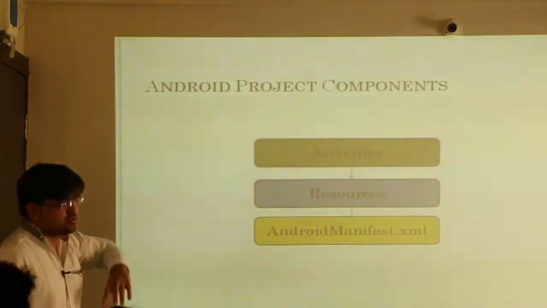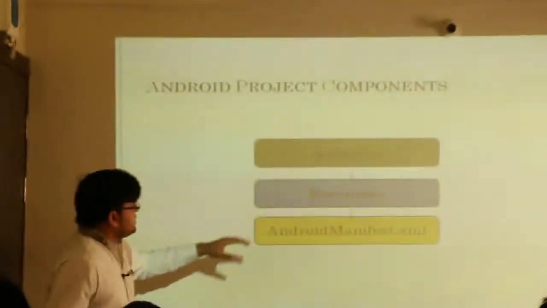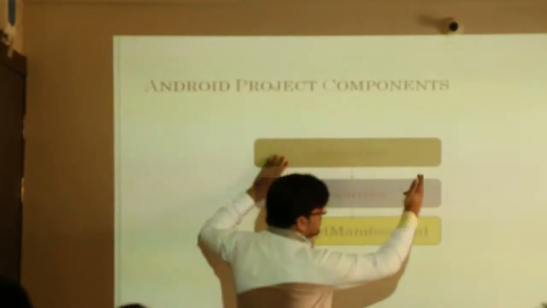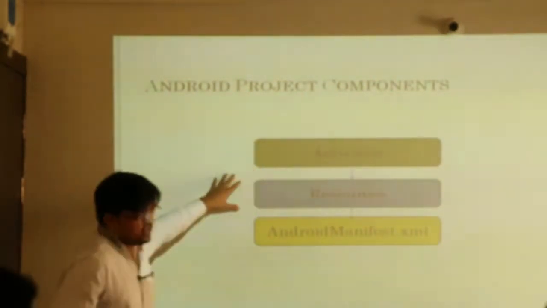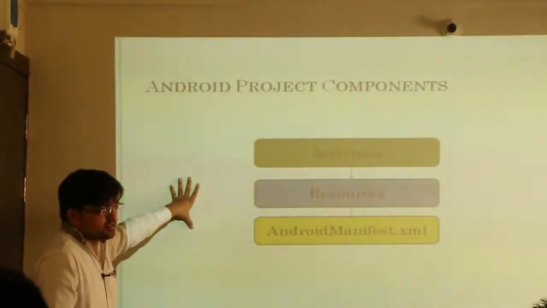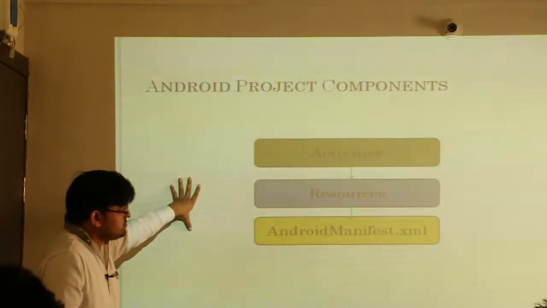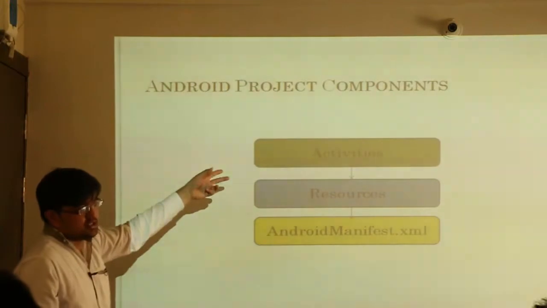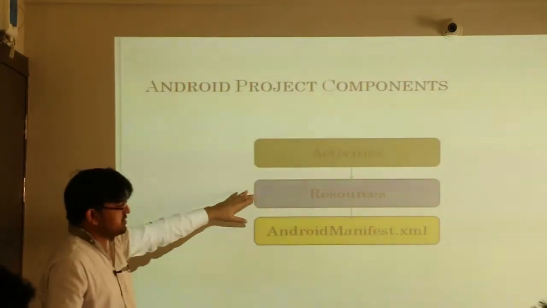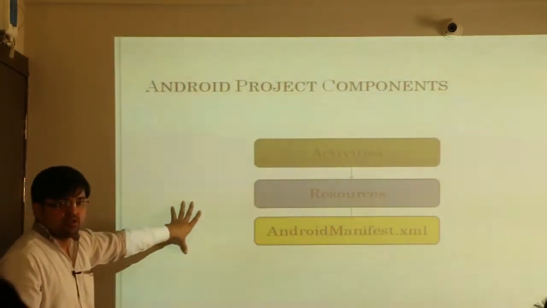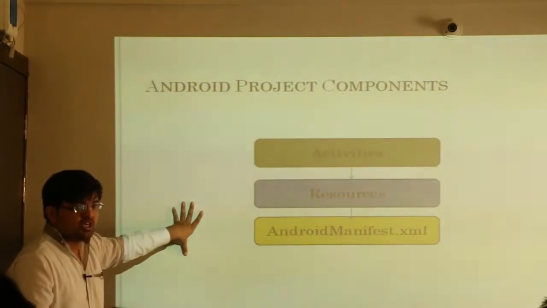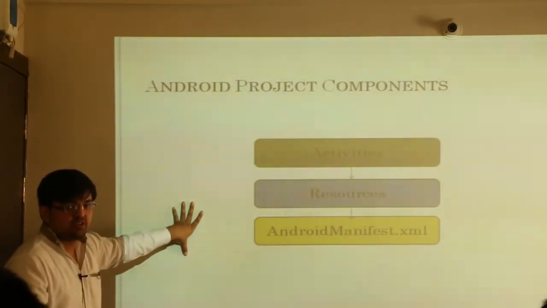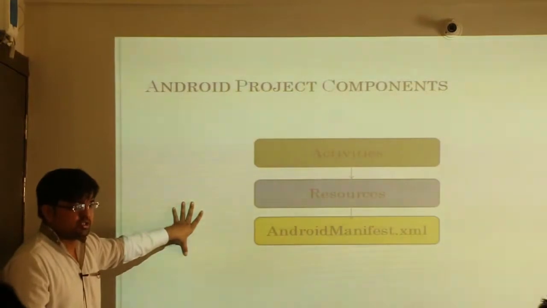Two main components of Android: activities and resources. Okay, so activity will be your Java code or utility functions. Activity can be a service, broadcast receiver. Okay, so Android projects will have two parts: SRC, that is Java code, and second is resources, which will have static code. Okay, so static code में आते हैं आपके images, layouts and constants.